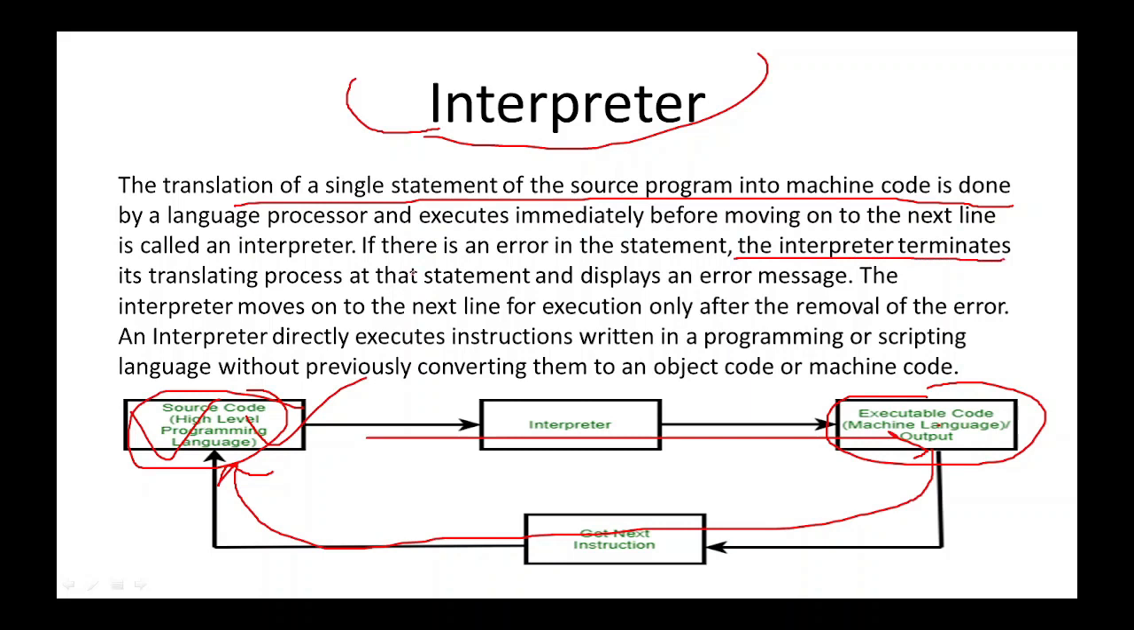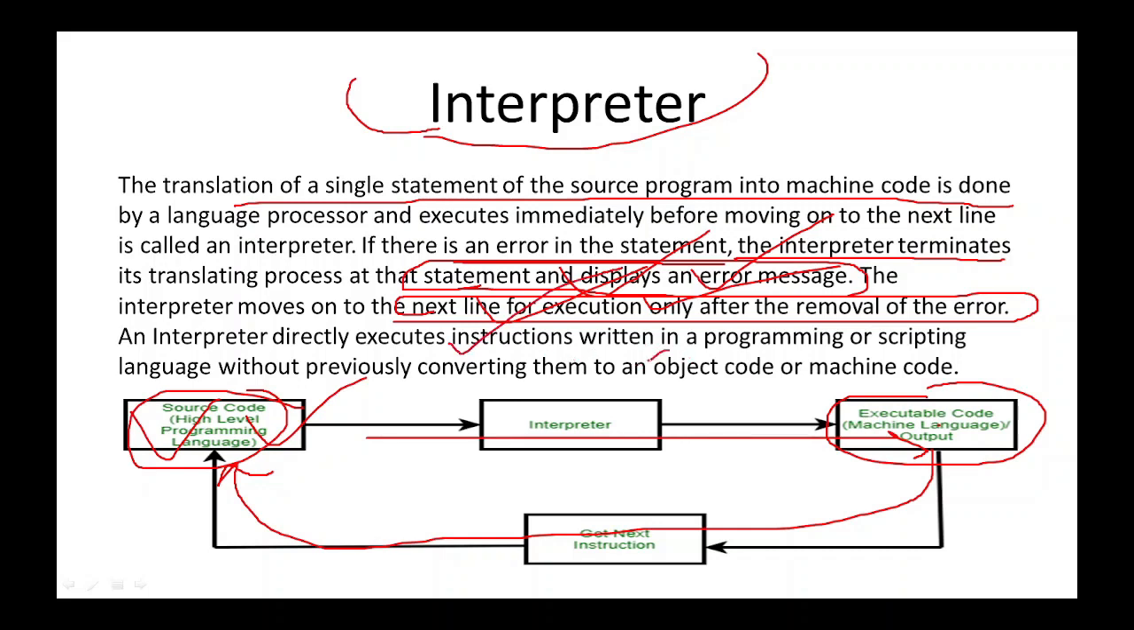If the interpreter is running a program and there is an error in a statement, it will stop processing and display an error message on your screen. Once you remove the error, only then can it execute the next instruction. Otherwise it will stop and it will not convert the object to machine code.